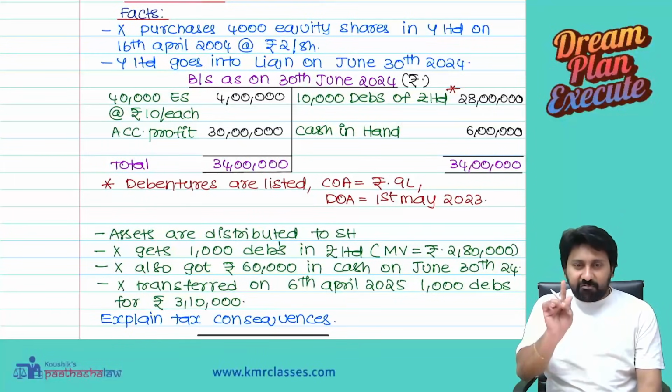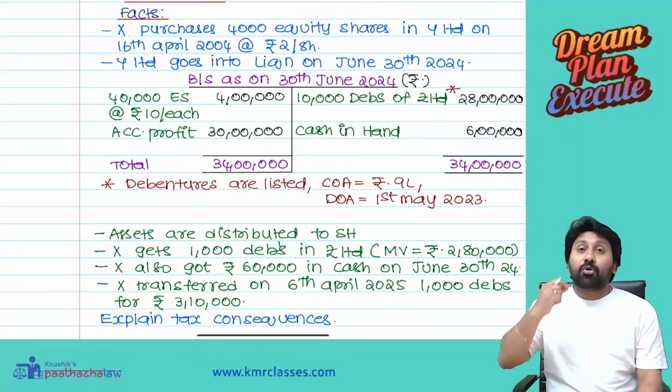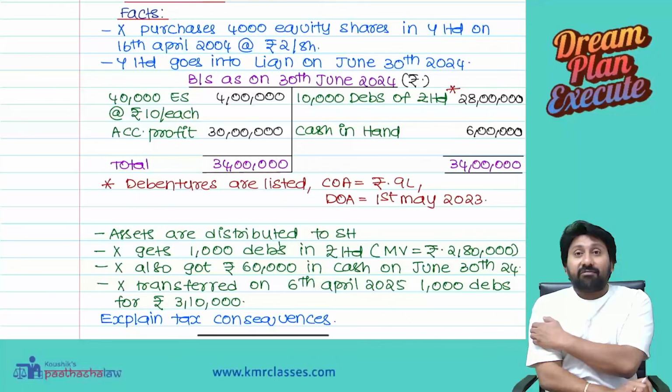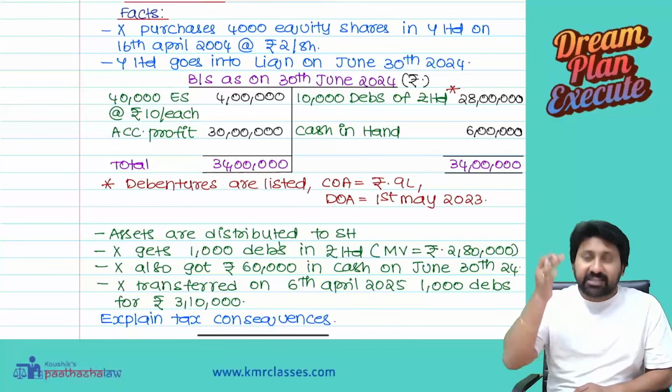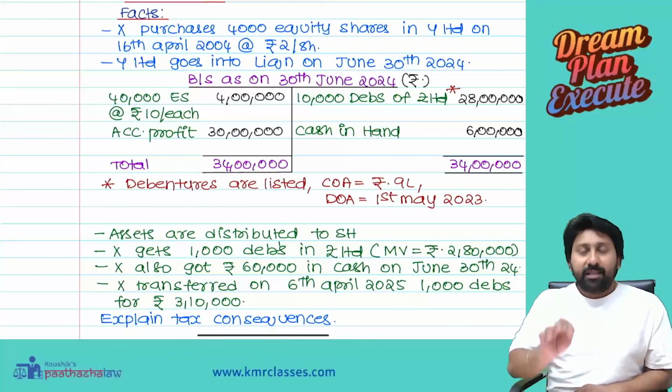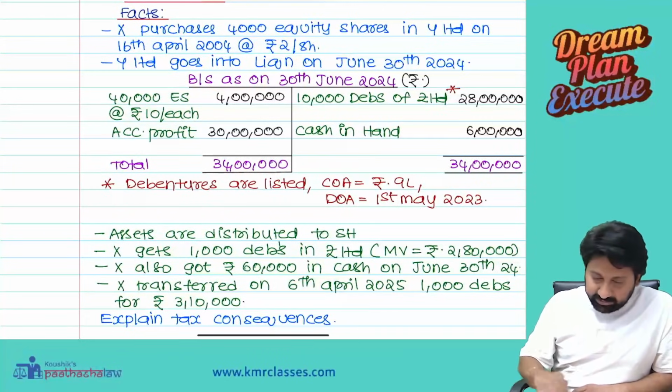All sections in one place if you have to learn, this is the place. Now I will go back to whatever I have written in the hand notes and explain the relevance of our discussion till now on liquidation. With this, you will get full clarity. Let us see. See here.